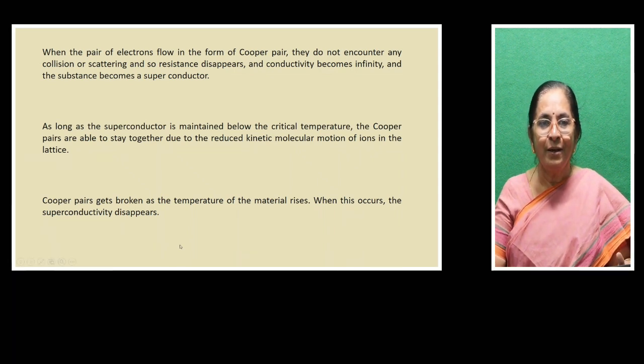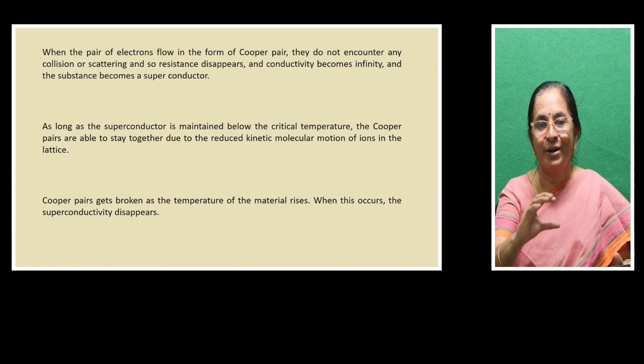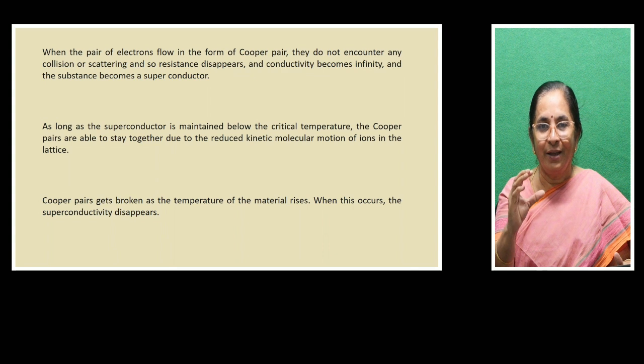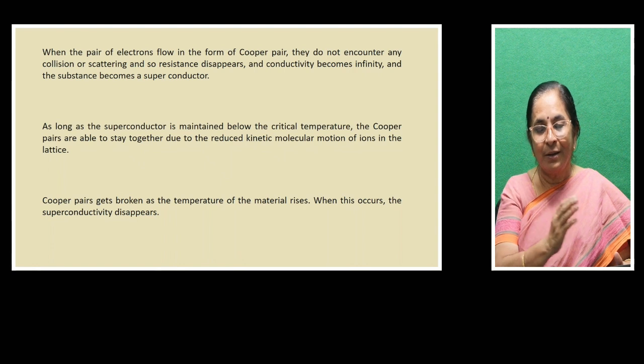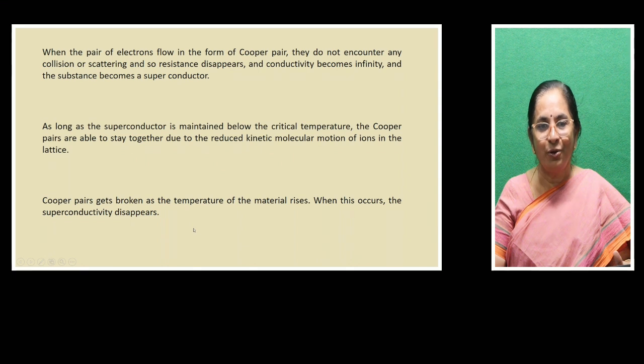So in the BCS theory, these three scientists are simply telling that electrons exist in pairs, not as individual entities. Electrons in the superconducting state exist in pairs and reduce the distortion. For this fact, these three scientists got the Nobel Prize in the year 1972. I hope you have enjoyed this talk. This BCS theory of superconductivity is an important concept, generally asked as an essay question. So students, if you go through this one or two times, you will be able to understand the concept well and answer well.